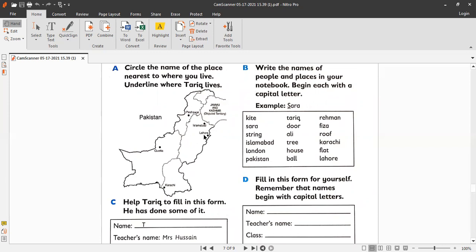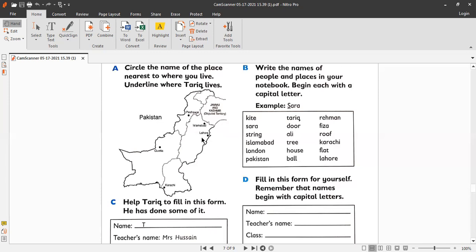So you have to circle the city Lahore for where you live, right? You also live in Lahore, so use the blue color and circle the city Lahore here in the map. We all live in Lahore, so we are going to circle Lahore.